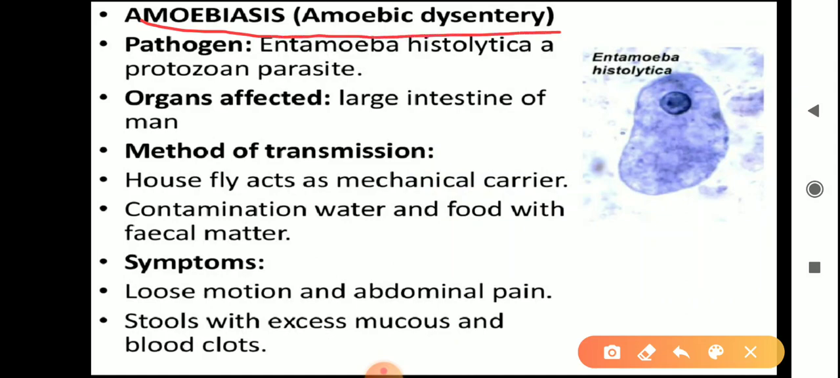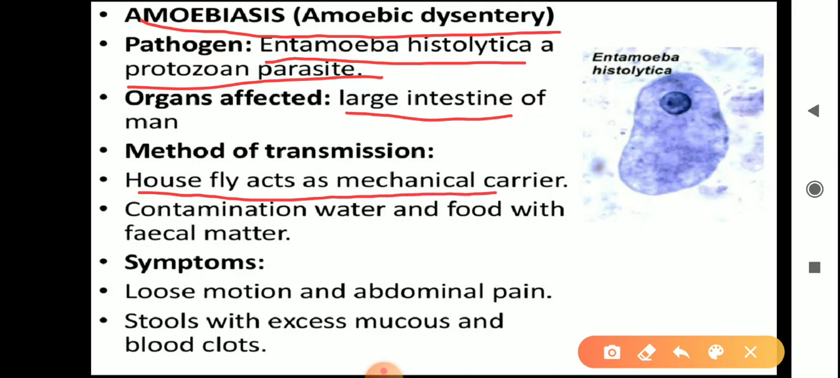This amoebiasis is caused by a pathogen, Entamoeba histolytica, which is a protozoan parasite. The organ this parasite infects is the large intestine. Now we'll discuss the mode of transmission. Houseflies act as mechanical carriers. Houseflies carry this parasite to humans, and contamination of water and food with fecal matter is another way the disease is transmitted.